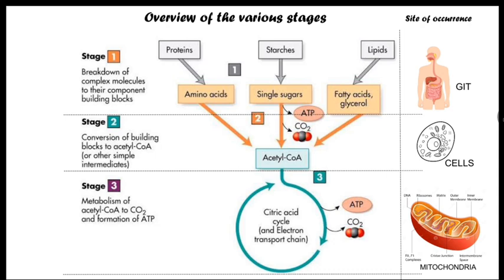Now let's come to stage 2. In stage 2, those smaller molecules that were converted from the larger molecules will be converted into a common metabolite, such as what? Acetyl-CoA. Not only acetyl-CoA is generally known as a common metabolite. We also have pyruvate. Now there are some cells that do not have mitochondria, such as the red blood cell. So how do they produce energy? There is a pathway that is known as the glycolytic pathway.